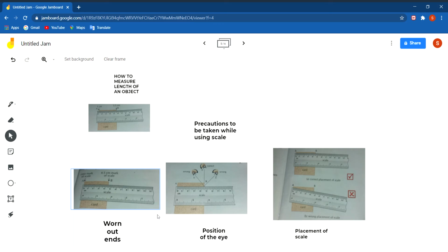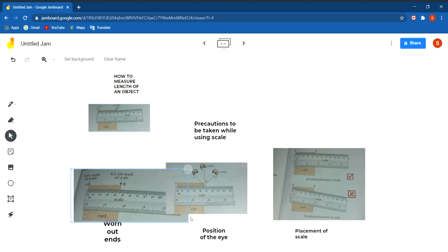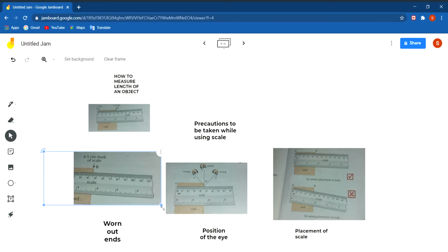You can see in this picture that the left end is not on 0. Suppose the left end is on 1 and the other end is on 4.5. So the distance will be 4.5 minus 1, that will be 3.5.